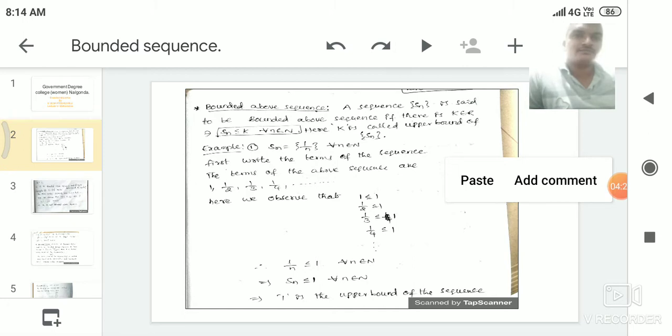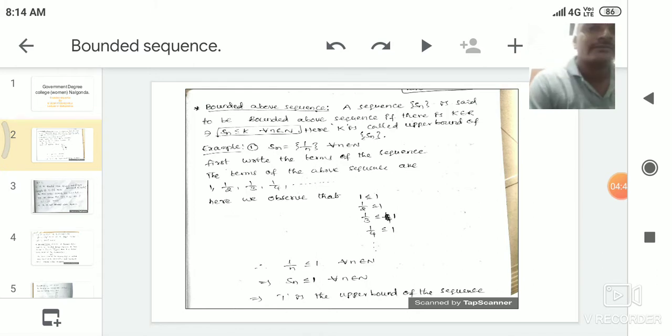So now we see the example. For example, we know that Sn equals 1 by n is a sequence, which is a function defined from the natural number set to the real number set. First write the terms of the sequence. What are the terms of this sequence 1 by n? If you substitute n equal to 1, the first term is 1. If you write n equal to 2, the second term is 1 by 2. If you write n equal to 3, the third term is 1 by 3.